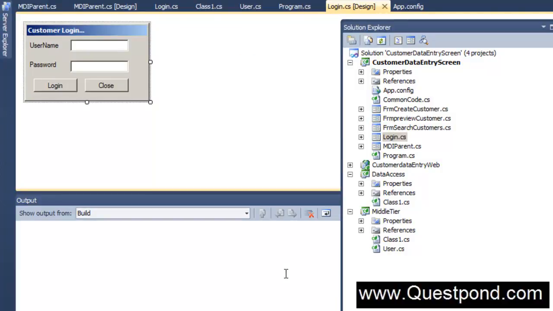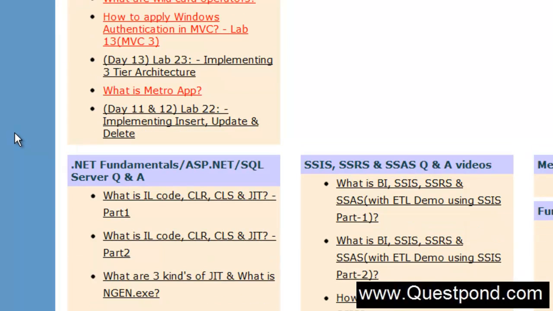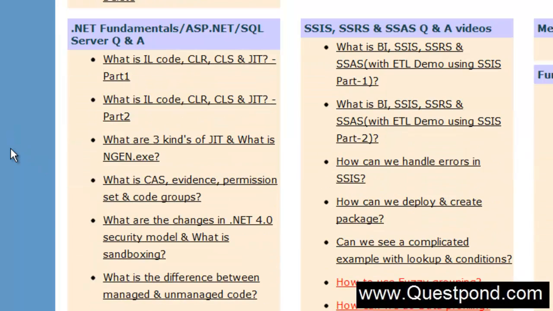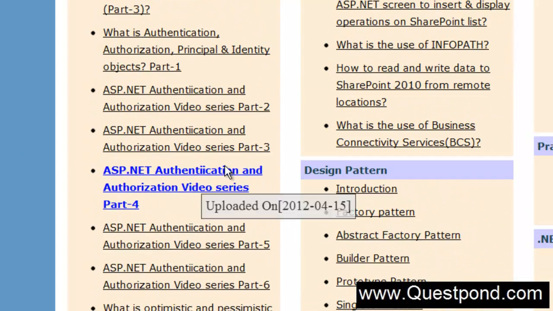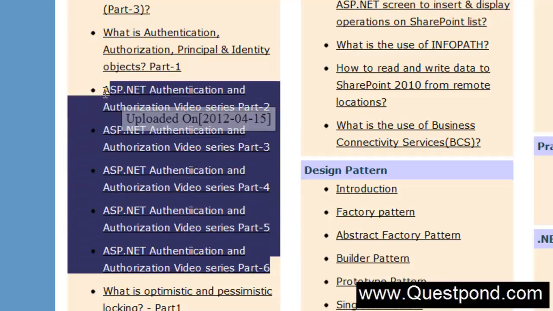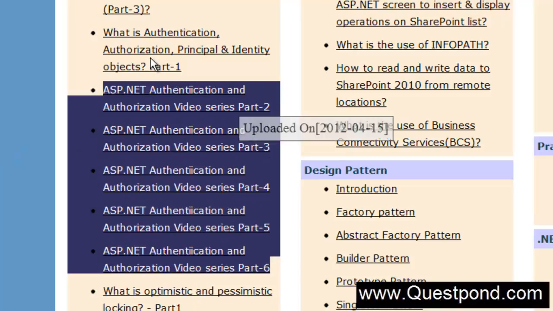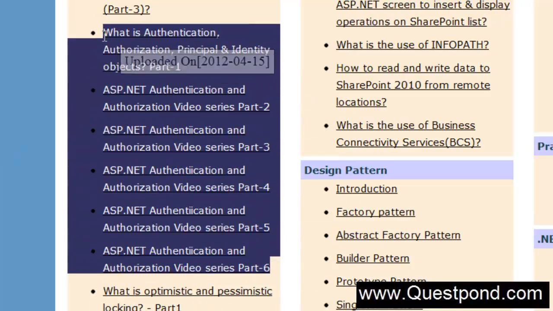In the next video, we'll try to understand how we can implement security in web applications. Now remember that web application security is very different from Windows application security. So my suggestion would be to please go and see the following videos. Log into your corresponding video account, go to the .NET Fundamentals and ASP.NET section, and over there you can see that we have 6 videos on ASP.NET authentication and authorization, or I'll say 7 videos. There's one video which is a theory video, so you can see till here, right?